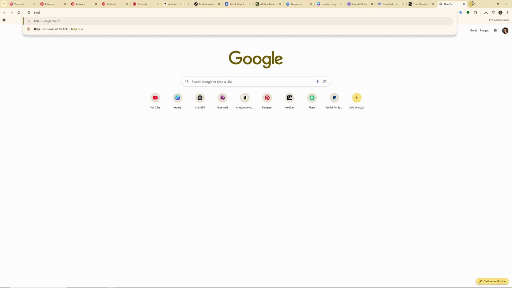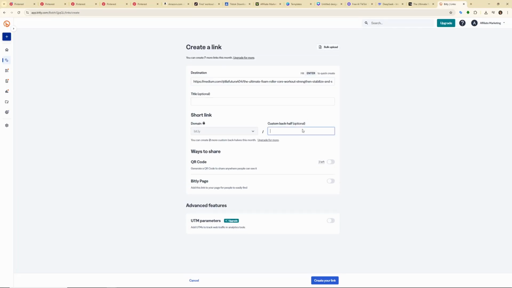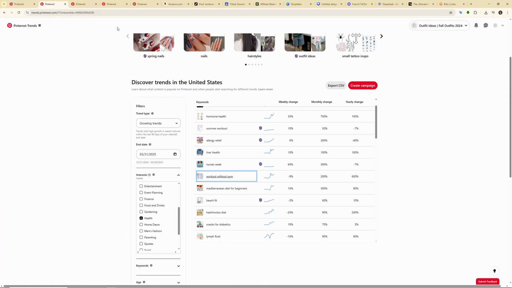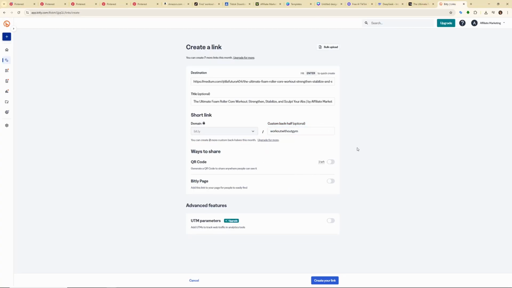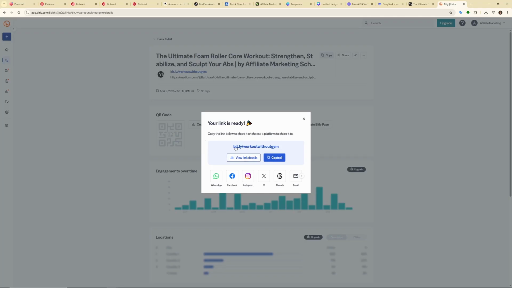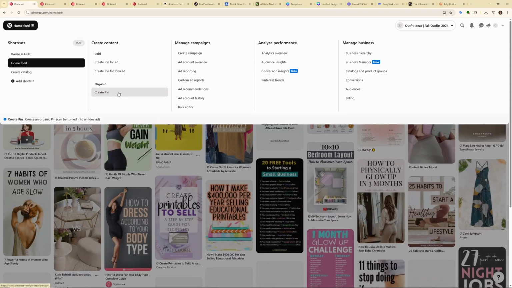Just go to bit.ly, click on the plus icon, click on shorten link, and paste the link. Well, let's see what our keyword was. Home workout, workout without gym. Let's use this one and create the link.